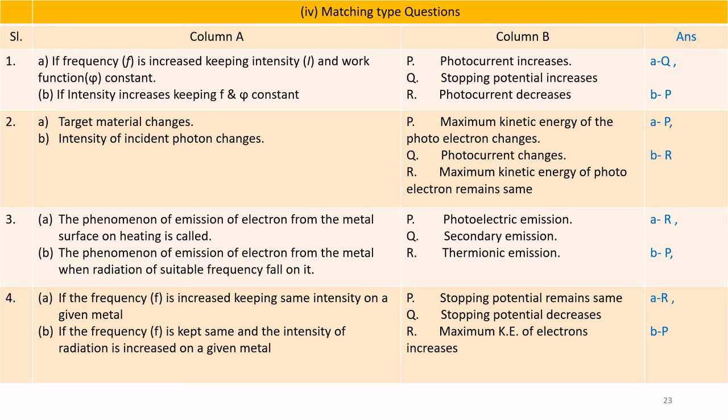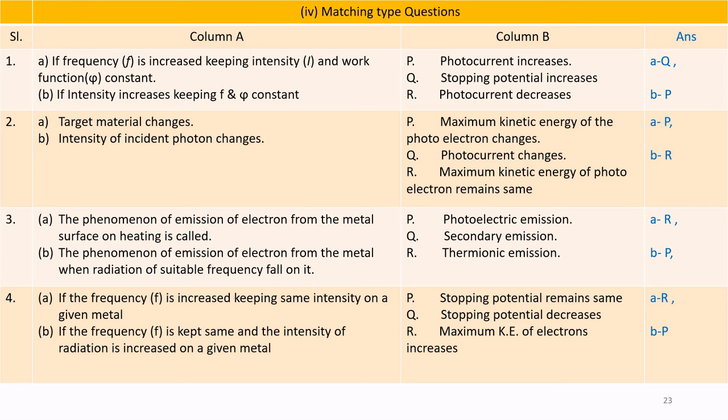Question number 2. The target material changes, intensity of incident photon changes. So we have three options in column B. So A matches, A is when the target material changes, kinetic energy of the photon also changes. 2B, intensity of incident photon changes. 2B is maximum kinetic energy remains same.